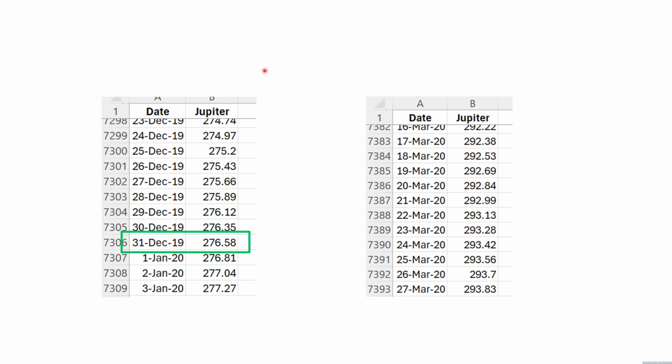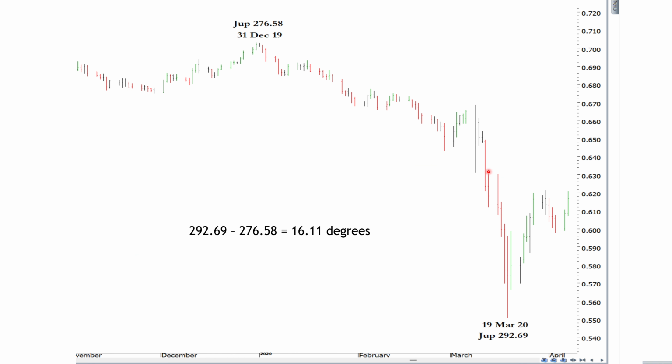So we go to our ephemeris, and I put them on the chart, but you can see 31st of December to 19 March 2020, you've got 276 to 292, and that is 16.11 degrees. All right, very close to the Fibonacci, the golden ratio 1.618. That wasn't my intention. It is actually something I'm looking into at the moment, so maybe that's just the universe or God giving me a nod. But anyway, you can see there, 16 degrees was the run down there.